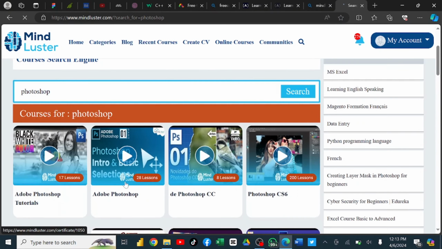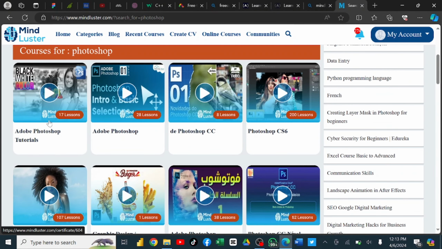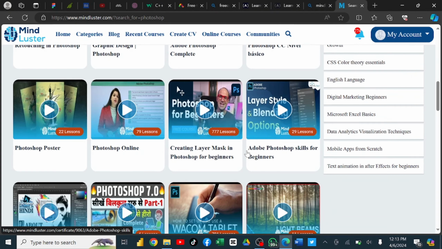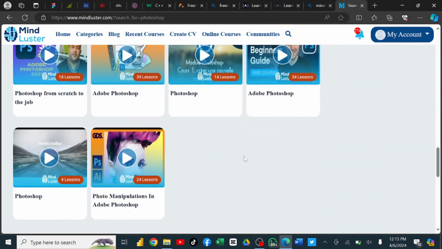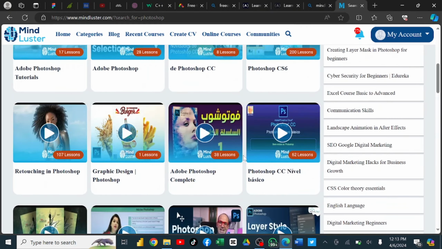So as you can see, we have tutorials for Photoshop. You can see this website is very mind-blowing. So you see Adobe Photoshop tutorial, Adobe Photoshop, Photoshop CS. So there are many tutorials you can actually learn. There are many things you can learn under Photoshop.